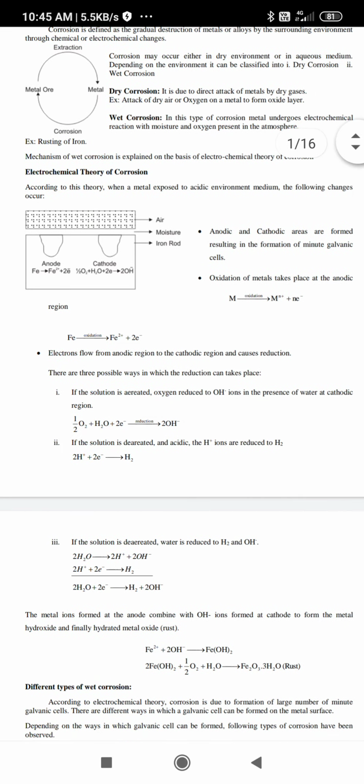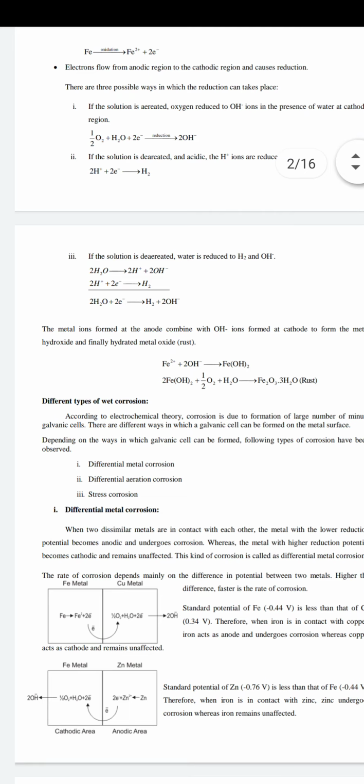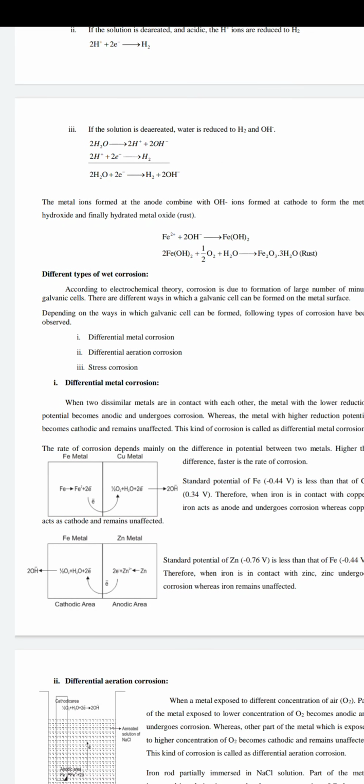So this we have discussed. More than 95% of corrosion takes place due to wet and electrochemical cells formed by galvanic cells. So these are the types of corrosion, only wet corrosion types. You don't need to bother about the dry mode of corrosion. In wet corrosion, there are more than 4, 5, 6, 7 types, but in the university, as mentioned, only differential metal corrosion and differential aeration corrosion are required.